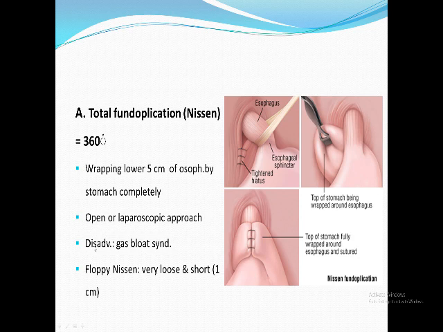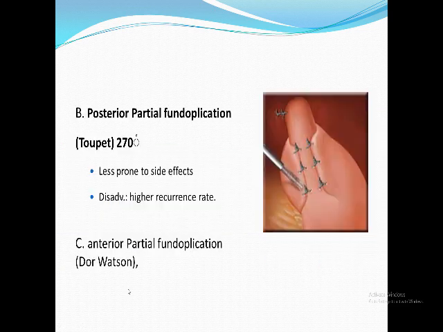How am I going to overcome this disadvantage? We have many operations. One of them is called floppy Nissen. You make a loose wrap. You make this wrap wide enough not to occlude the esophagus completely. But another modification of this Nissen is called the posterior partial. I'm not going to do complete fundoplication. I'm going to do partial fundoplication.